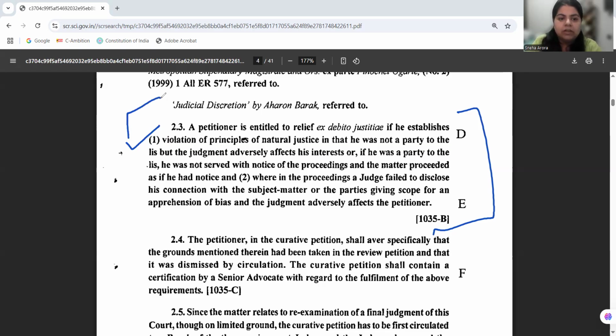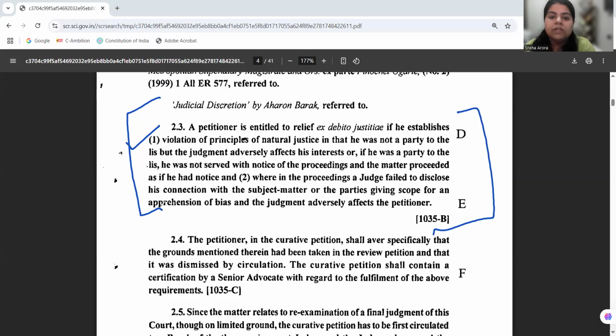So basically, if we look at 2.3 and 2.4, we are basically looking at the principles of natural justice. So the first principle is talking of that if there is no notice and if the person is not being told that there are proceedings going on, so we are talking here of audi alteram partem, and where a judge is proceeding along with his bias, he is not telling that he has a subject matter bias or any kind of personal bias, we are actually talking of the rule against bias here.